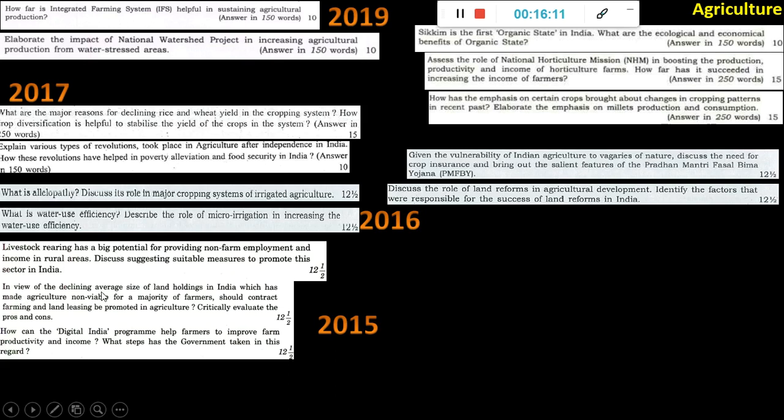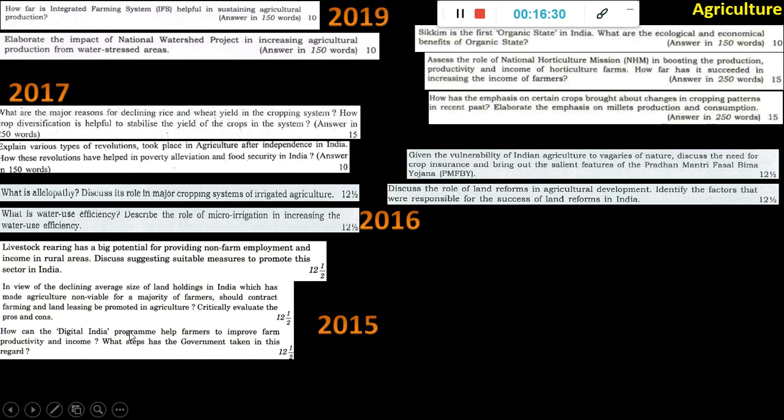Then, in view of the declining average size of land holding in India, which has made agriculture non-viable for the majority of farmers, should contract farming and land leasing be promoted? Okay, so now this is the keyword for you. Contract farming, land leasing, and this land reforms, write it all together. These are the topics which you have to study and write one essay kind of answer for.